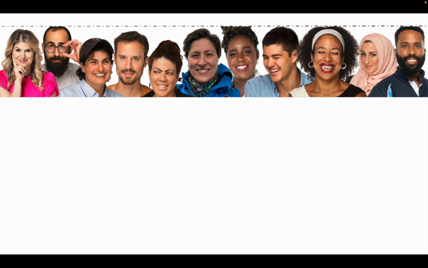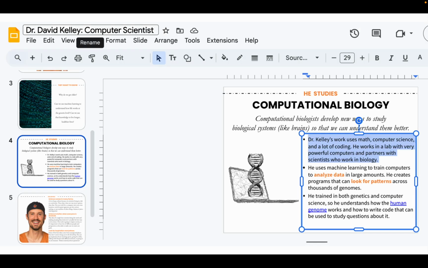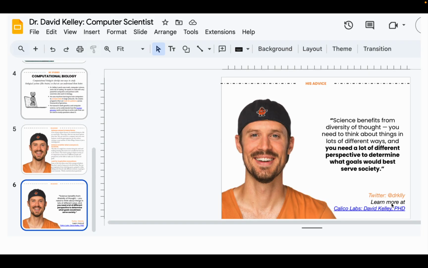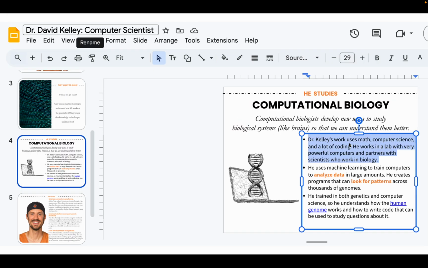Well, wait, how do we do that with our scientist, Mrs. Budrow? Oh, I'm so glad you asked that question. So you would take a quote, and again, you can use a quote that's right in the text like this, or if you don't like those, you can always click on the link at the bottom and see if that has something that you'd rather quote. But I really like this one. Dr. Kelly's work uses math, computer science, and a lot of coding.